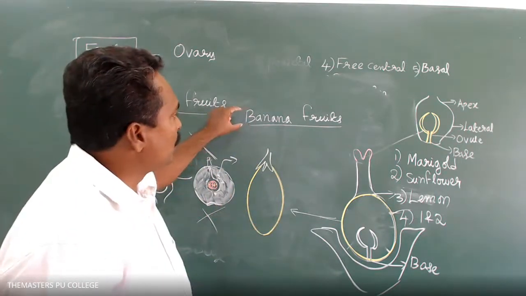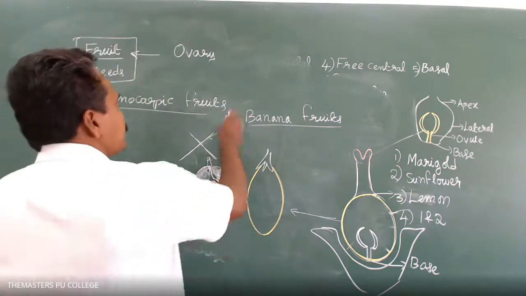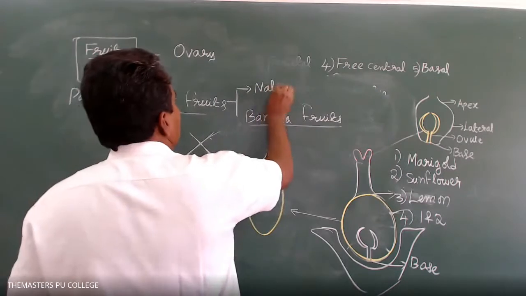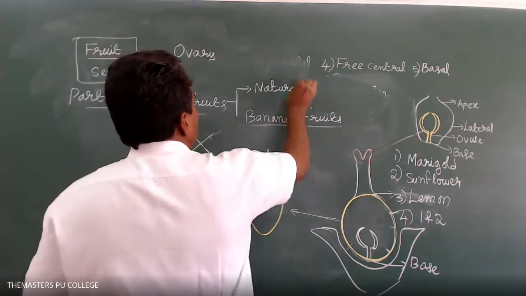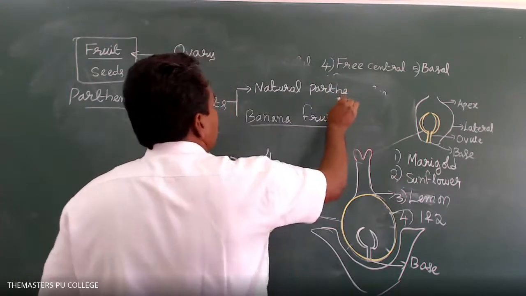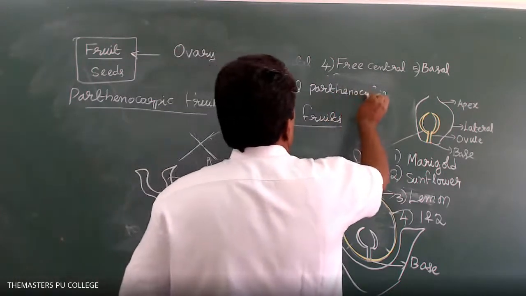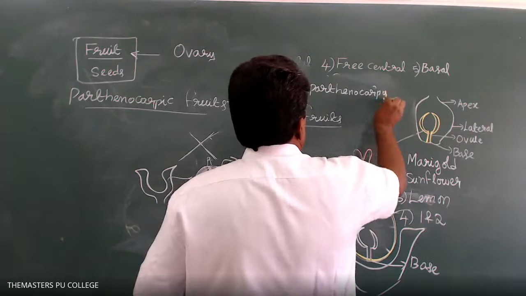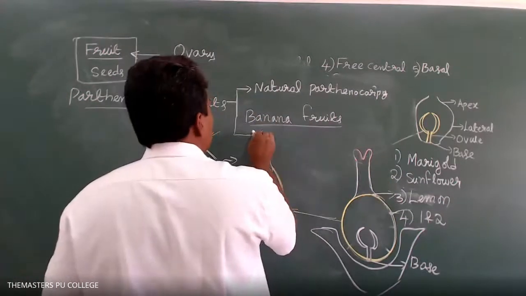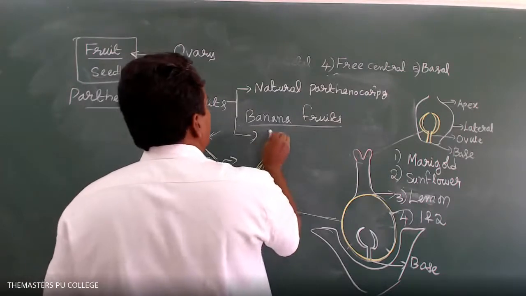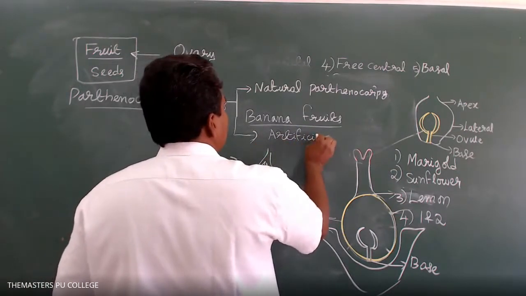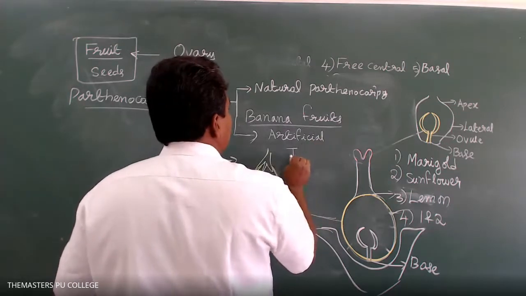So parthenocarpic fruits are of two types. One is natural parthenocarpic fruits, and the second one is artificial or induced parthenocarpic fruits.